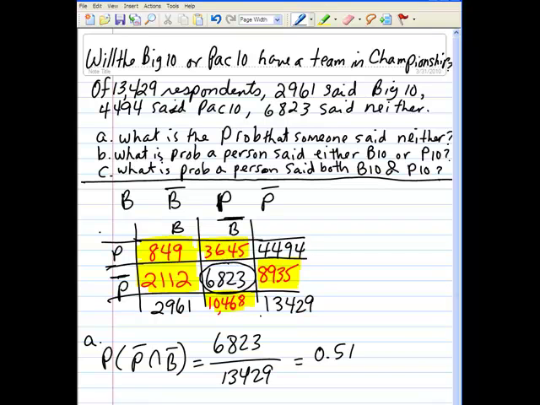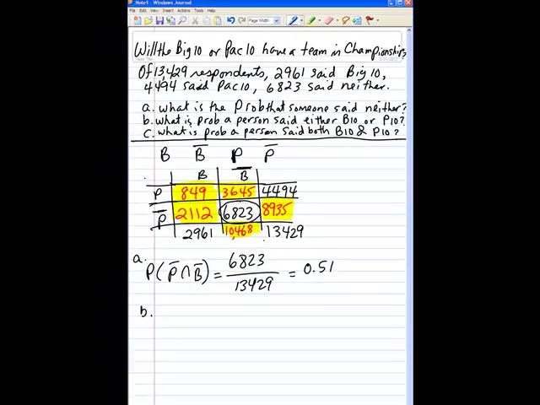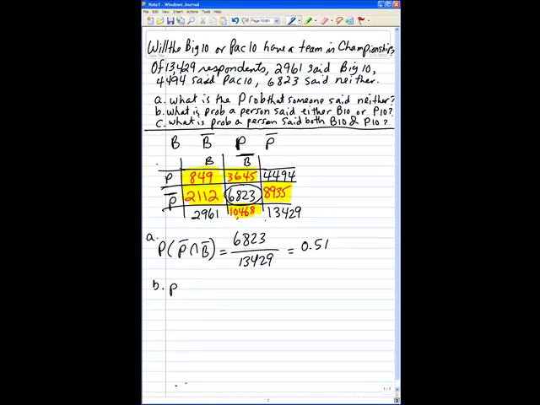That's part A. Now part B says, what is the probability a person said either Big Ten or Pac-10? When you hear either or both, then we're looking at the probability of the union.